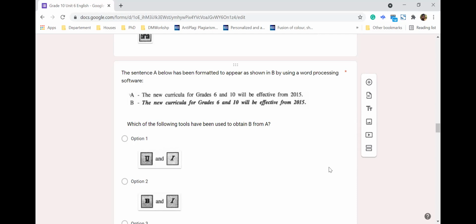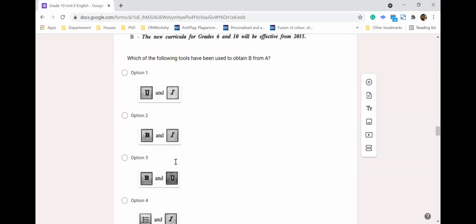If you carefully look, you see that from A to B, the text is bold as well as italic. So you have to say bold and italic. So the answer is the second answer. We have bold and italic. Right, good.